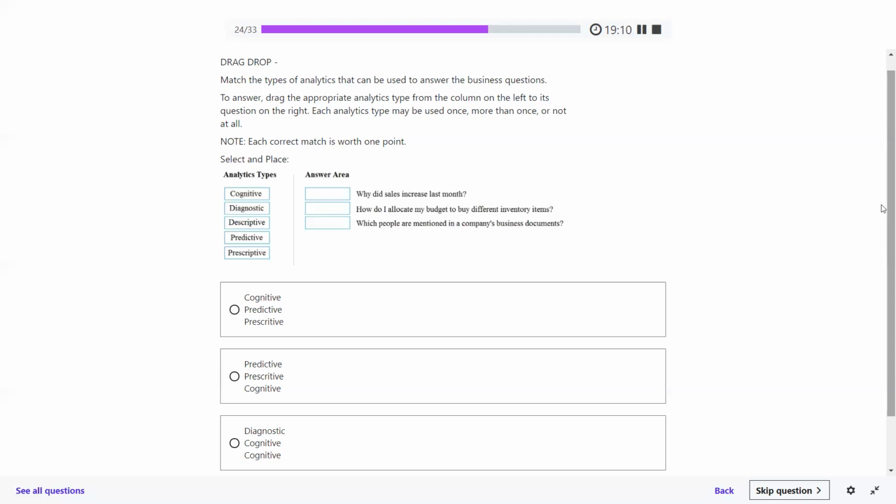Okay, perfectly fine. Third option: which people are mentioned in a company's business documents? Descriptive. No, it cannot be descriptive actually.